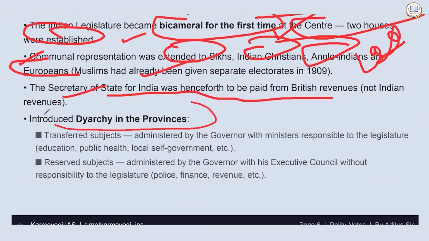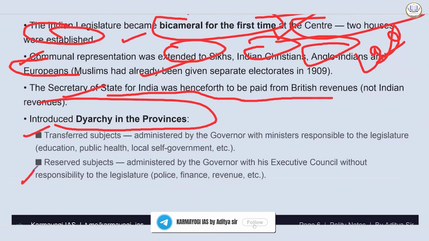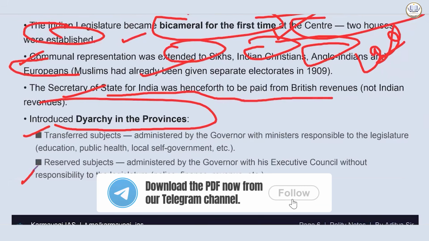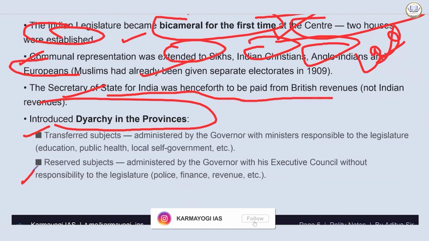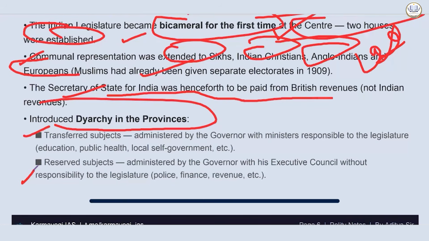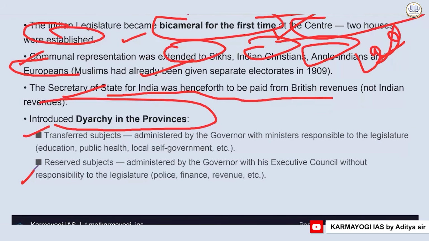It introduced diarchy in the provinces. Diarchy means there were two subjects. One was transferred, second was reserved. Reserved included the more important ones because it was administered by the governor with his executive council without any responsibility to the legislature. So everything which was needed to control and to exploit the people, the most important tools to exploit people, can be police, can be finance, extract more and more revenues. Okay. These important things became part of the reserved subjects.